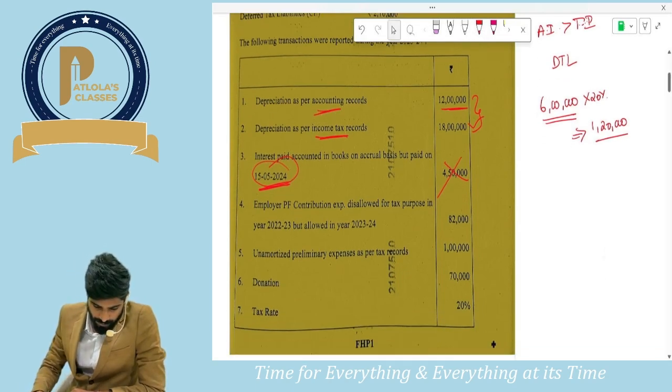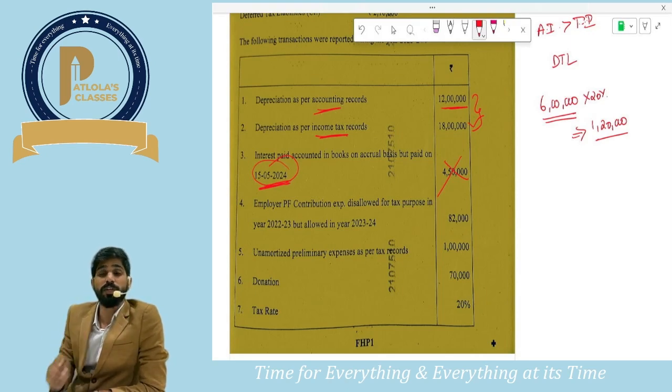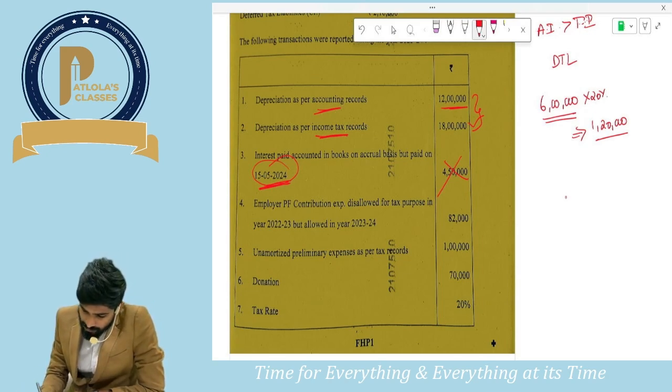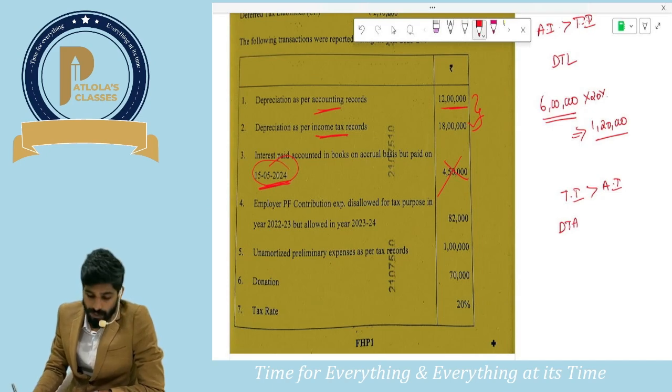And what about the next one? Employer PF contribution expenses disallowed for tax purpose in last year but allowed in this year. Last year who did not allow? Tax did not allow. So can I say last year taxable income was more than accounting income? So last year it gave rise to DTA, because last year taxable income was more than accounting income.